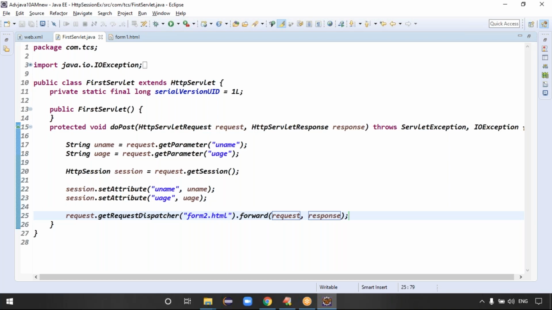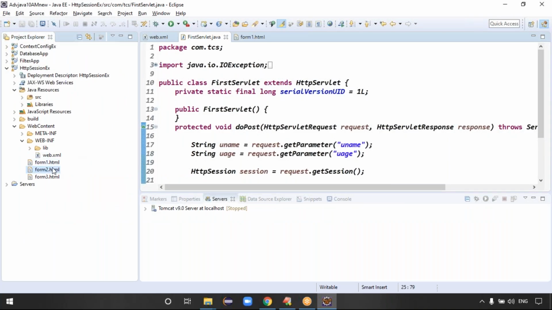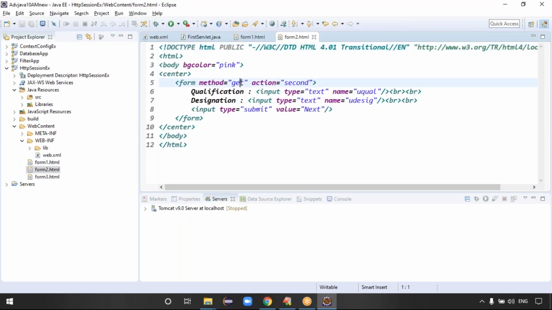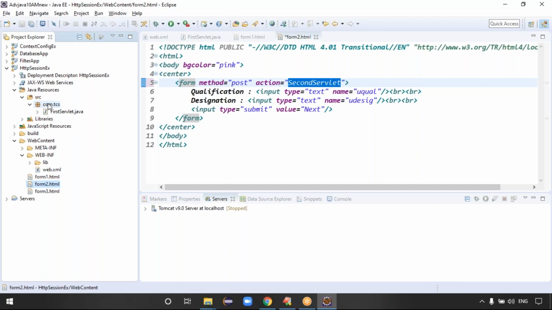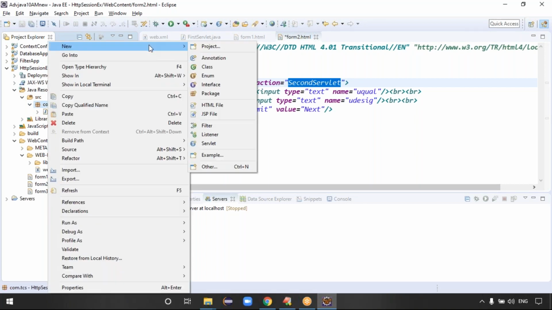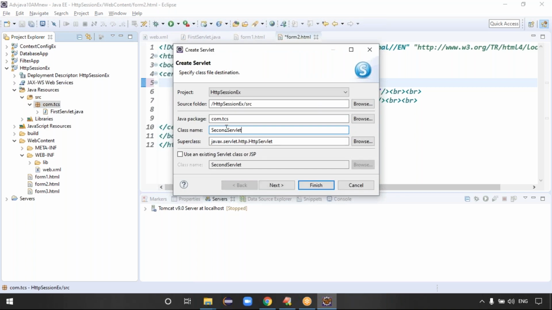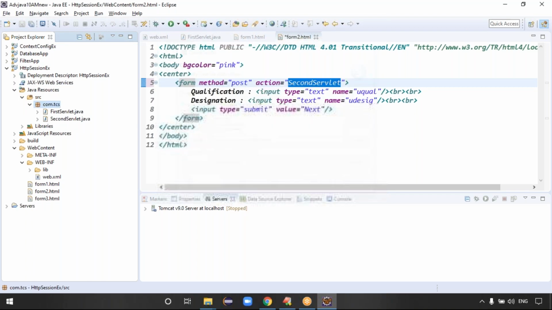Then is the second form displayed in the browser window or not? The second form is displayed in the browser, guys. Then form 2 is displayed. In form 2, can I make the post request? This is like a second servlet, right? Exactly. Because can I create the second servlet now? First servlet is ready. Second servlet, click and finish.